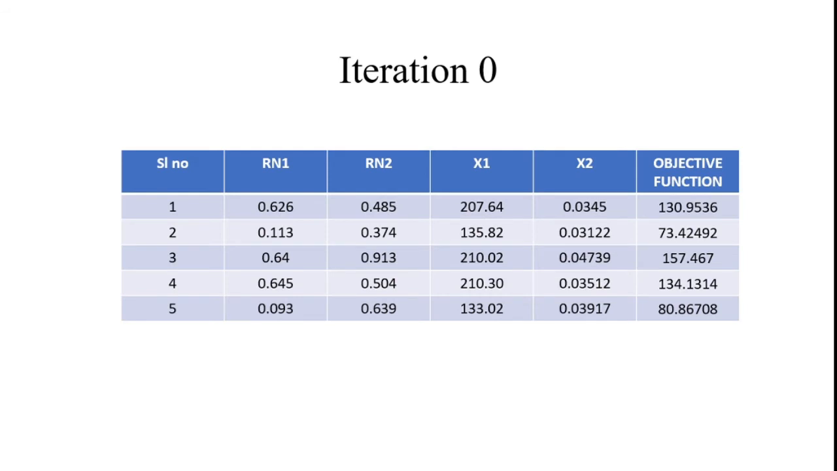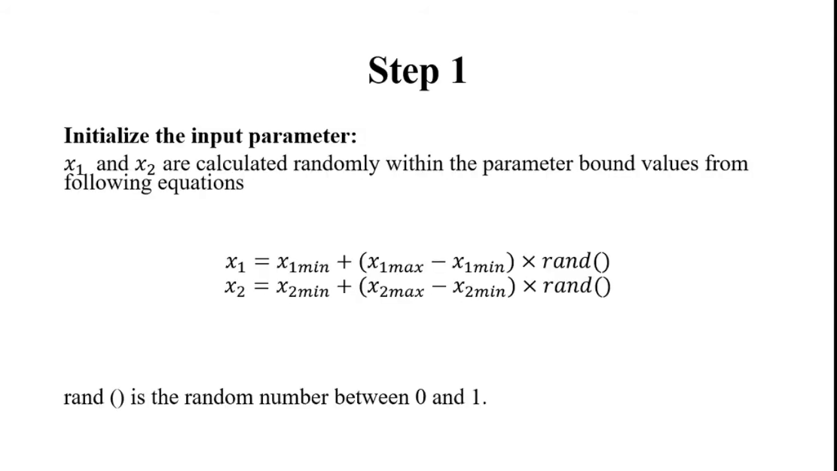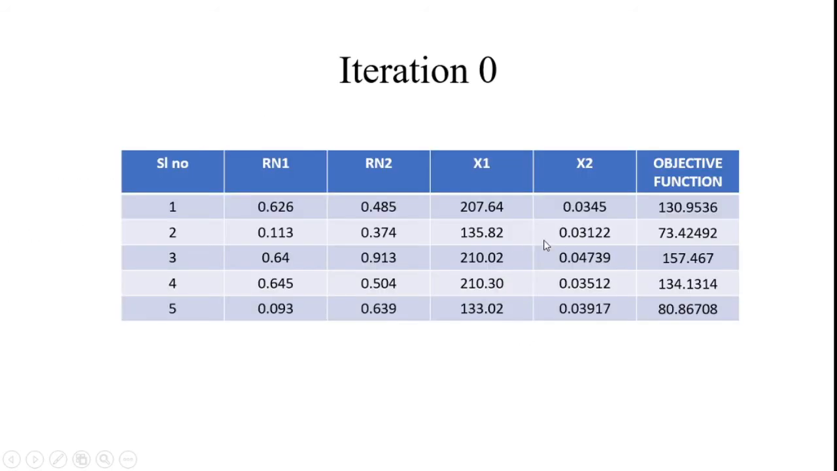Then the Firefly algorithm starts from iteration 0, normally serial number 1, with population size 5, random number 1 and random number 2 for x1 and x2. So I generate two random numbers with the 5 populations, and I convert these random numbers into x1 and x2 values with the equation of step 1, x1 is equal to x1 min max. I use this equation and generate the new population with x1 and x2 from the generated random numbers, and I can also get the combined objective function from the identified x1 and x2 values.